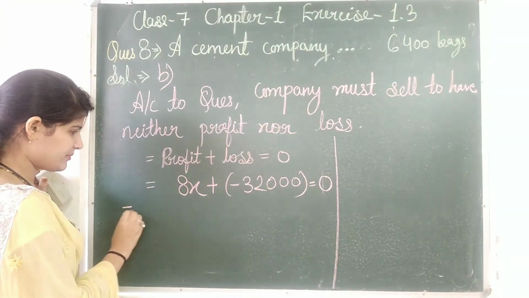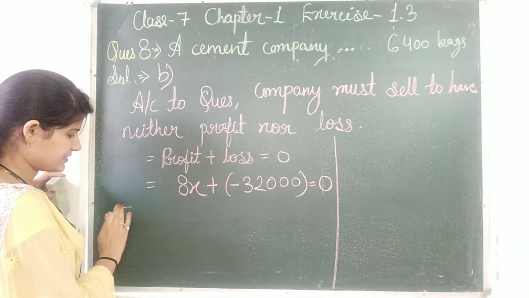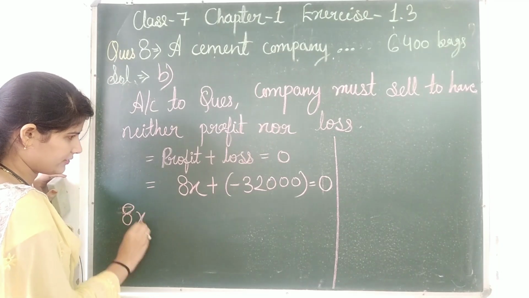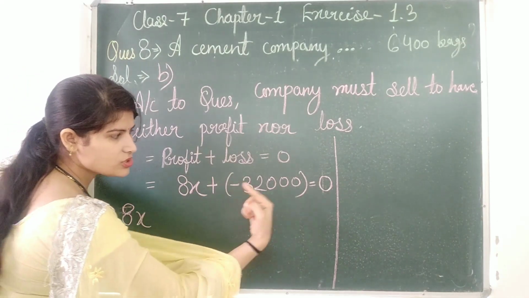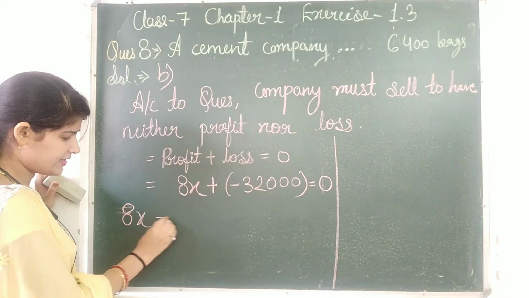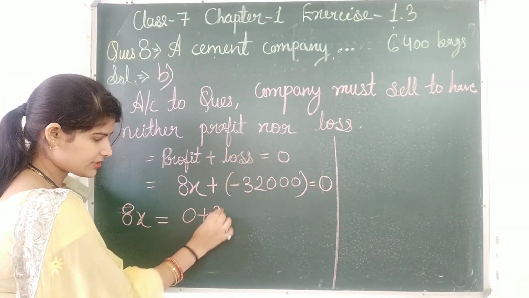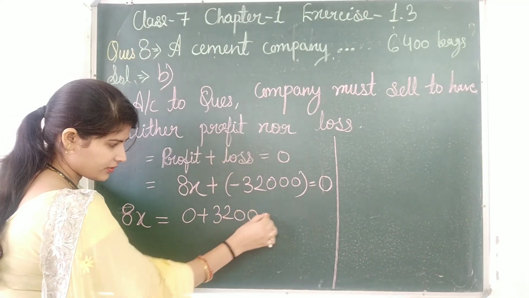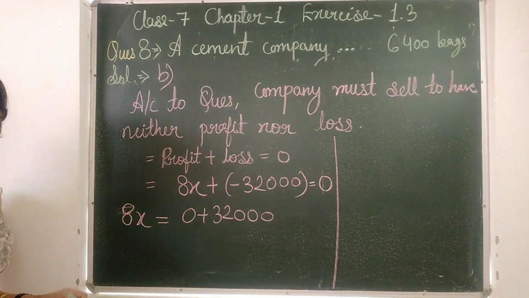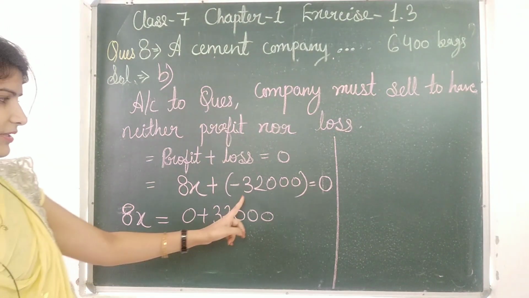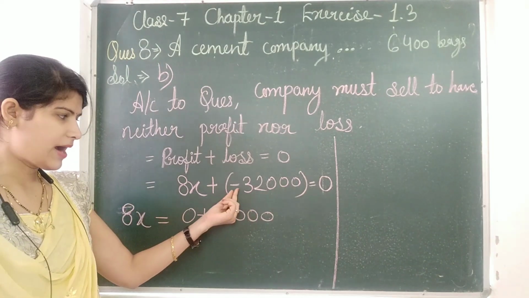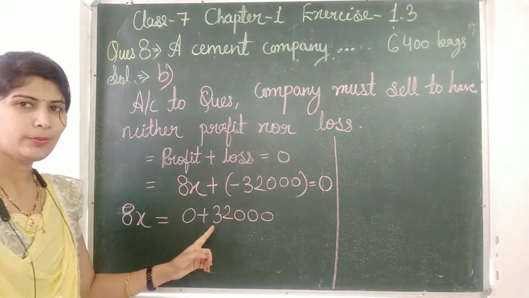Now our next statement: 8x, and minus 32,000 will transfer to the other side. Here it is minus, so it becomes 0 plus 32,000. This is like solving an equation. Transferring 32,000, the minus converts into plus.